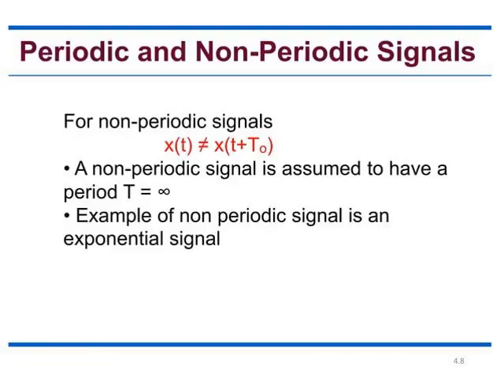So a signal that does not follow these conditions is called a non-periodic signal. This non-periodic signal will have the fundamental time period as infinity. It may not occur also. The example of a non-periodic signal is an exponential signal. So an exponential signal can be termed a non-periodic signal.